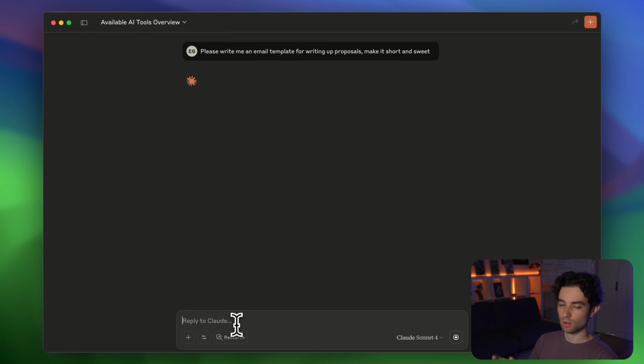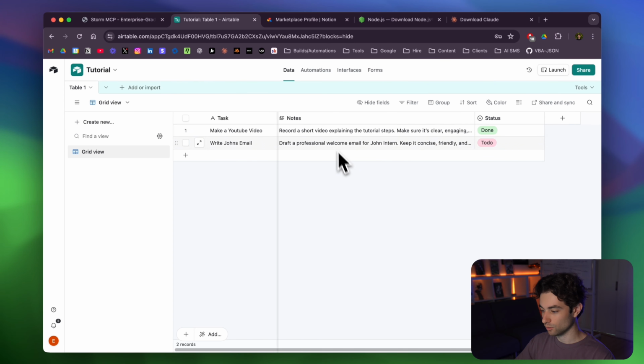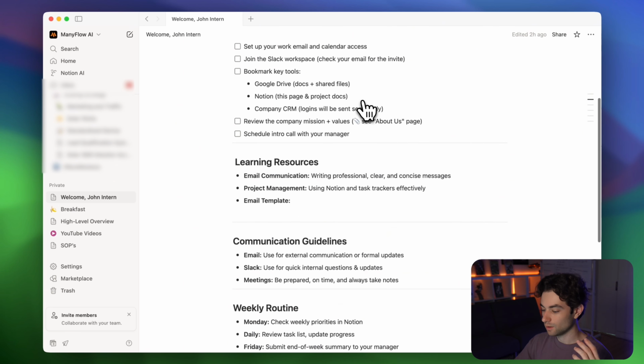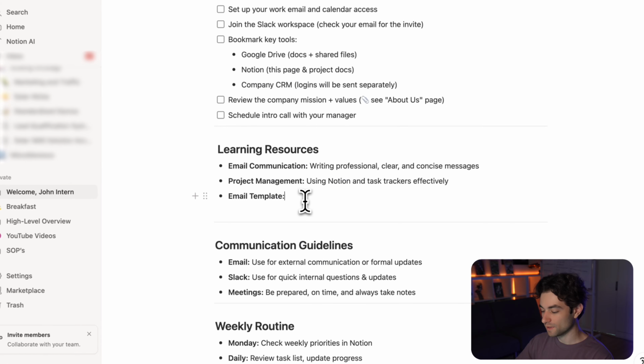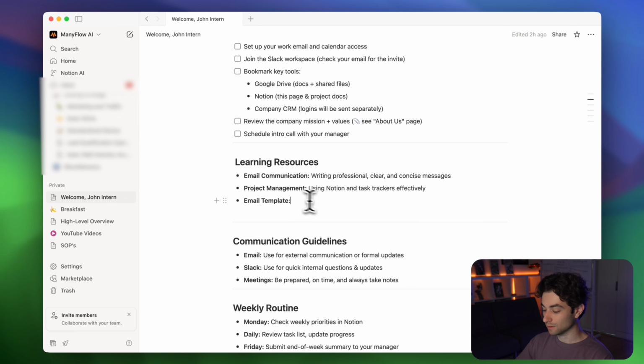Okay, so right now I'm just asking Claude to create my email template for me. And then we're going to ask it to put this in Notion ourselves. So if I go to Notion and show you how this looks, we can see that I have a Welcome John intern page, an onboarding checklist, and some learning resources. And I'm going to want this email template that I don't want to write myself. I want Claude to do it. I'm going to have it linked over here.